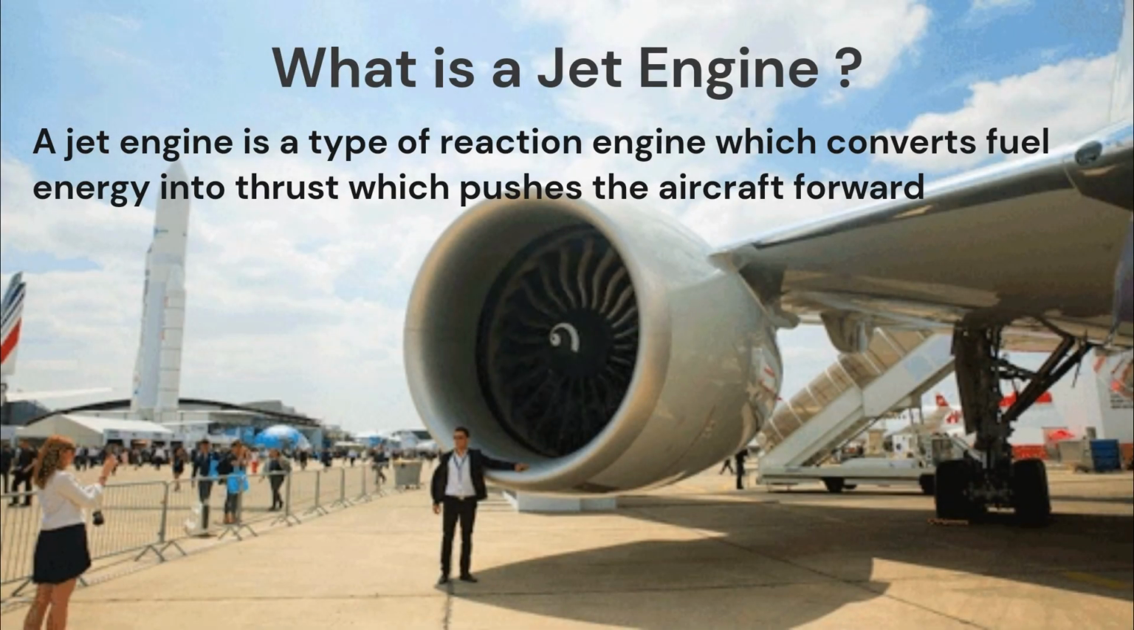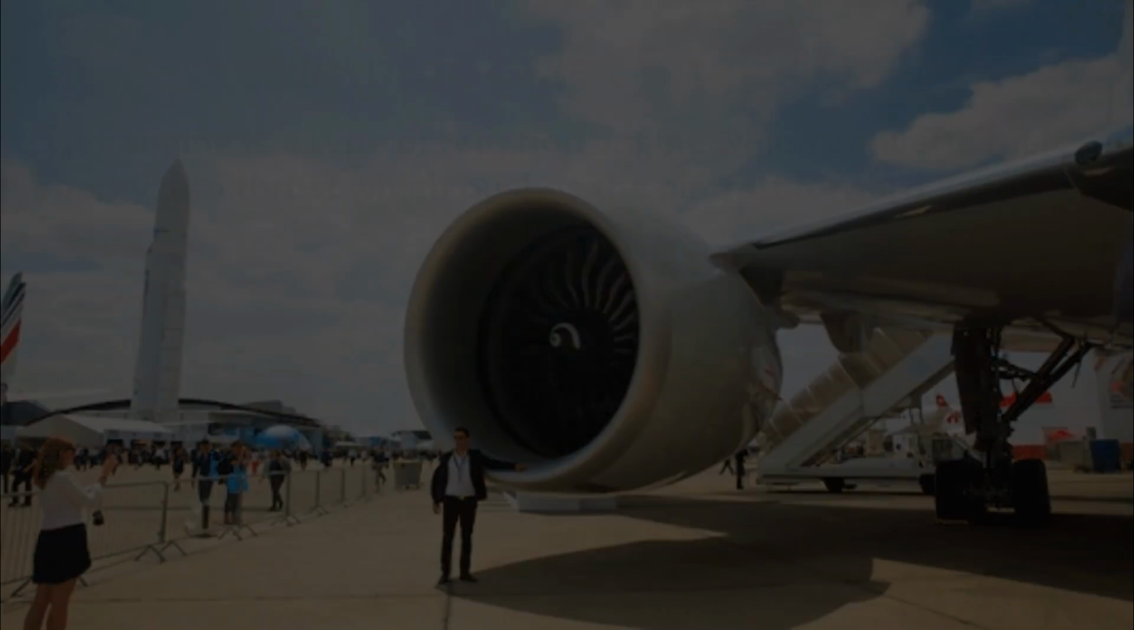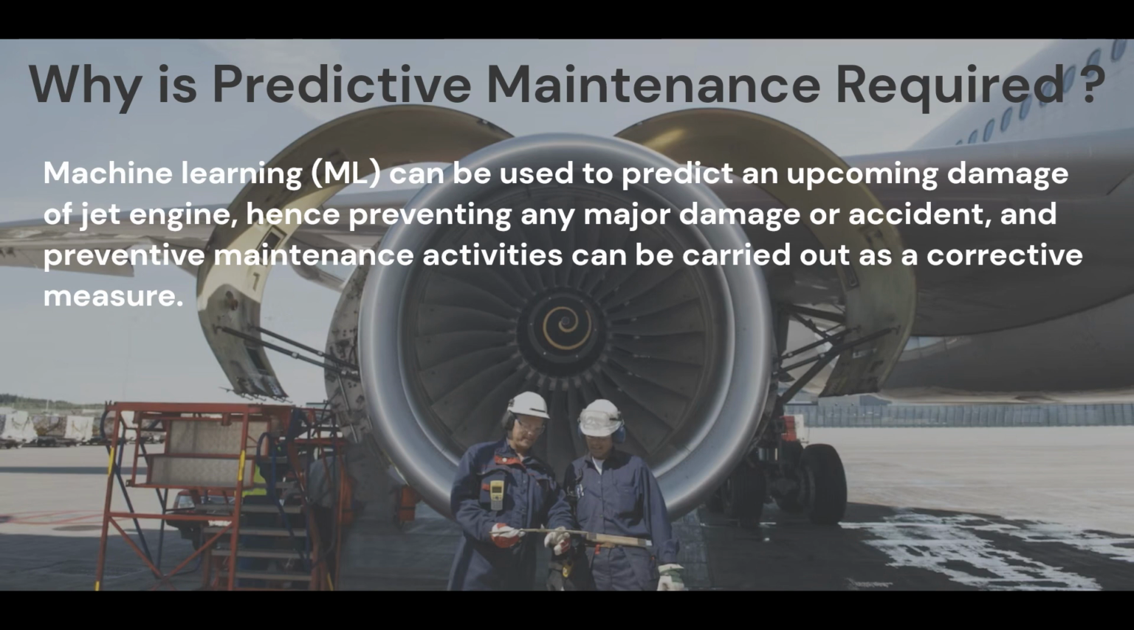A jet engine is a type of reaction engine that converts fuel energy into thrust, which pushes the aircraft forward. Machine learning, ML, can be used to predict an upcoming damage of jet engine, hence preventing any major damage or accident, and preventive maintenance activities can be carried out as a corrective measure.